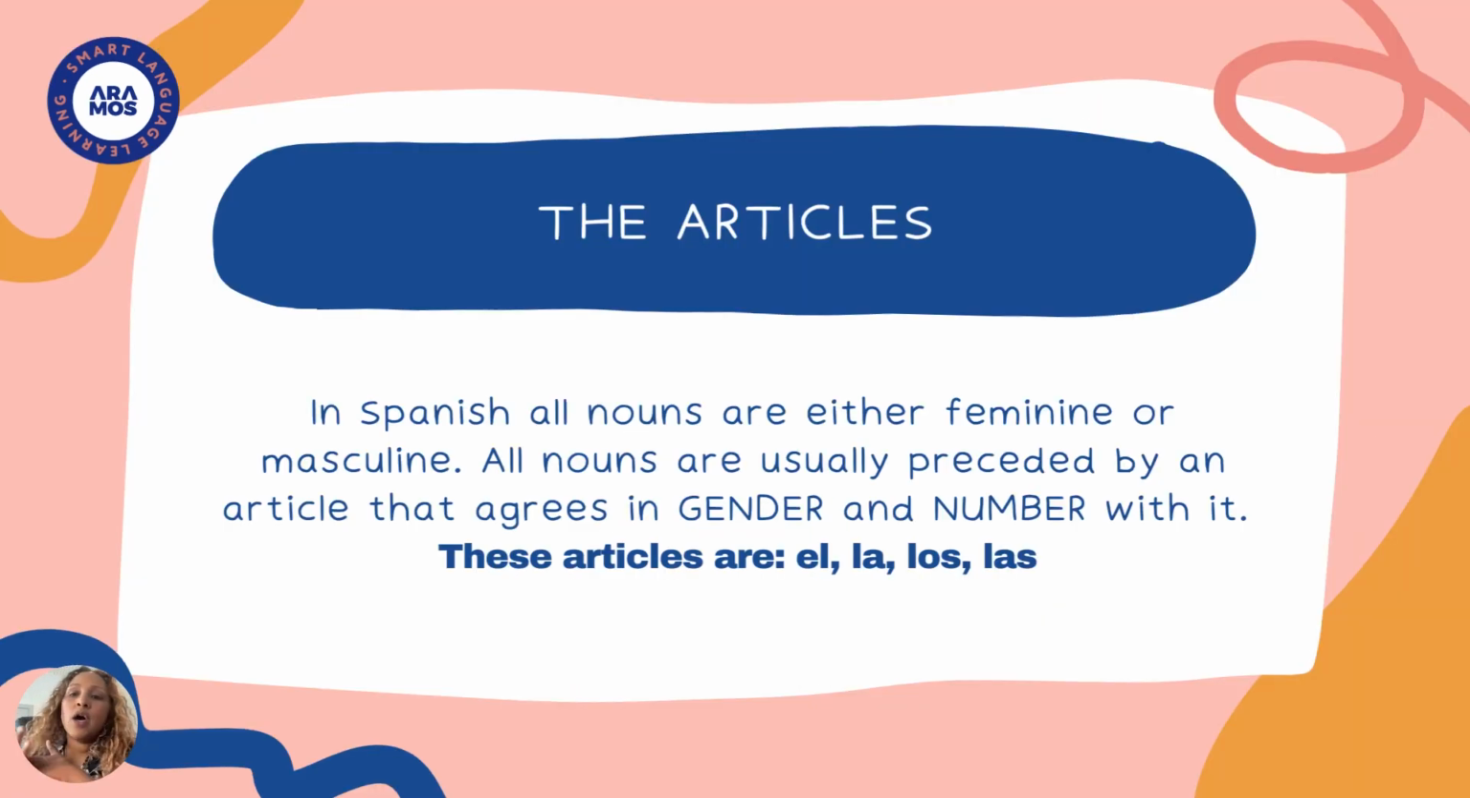So we know the definite and indefinite articles. If you don't, we may expand that in a lesson if you would like. But today we'll talk about the definite articles. And almost always, nouns are preceded by an article that agrees with it in gender and number. What does that mean? That means that if the noun is feminine, the article will be feminine. If the noun is masculine, the article will be masculine. If the noun is feminine plural, the article will be feminine plural. If the noun is masculine plural, the article will be masculine plural.